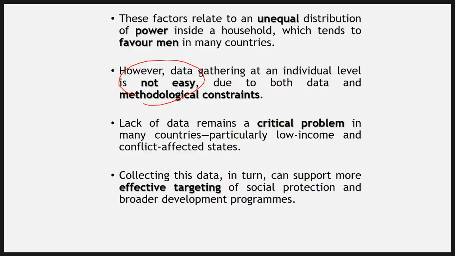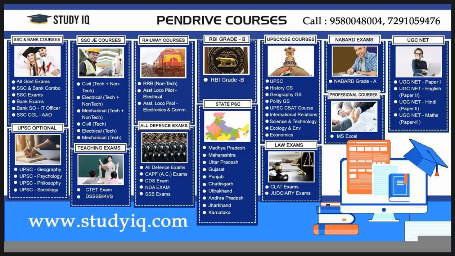So we can do that as well, but it is very important that if we want to get rid of this issue of poverty, then we have to assess individuals' status rather than assessing the whole family. If we do this, then we can support more effective targeting of social protection and broader development programs. We can customize programs based on individuals' needs rather than a household's needs. So that's everything on this small yet very important topic.